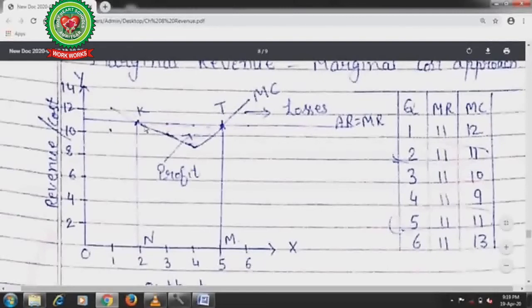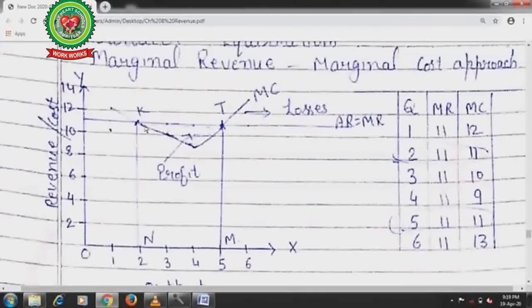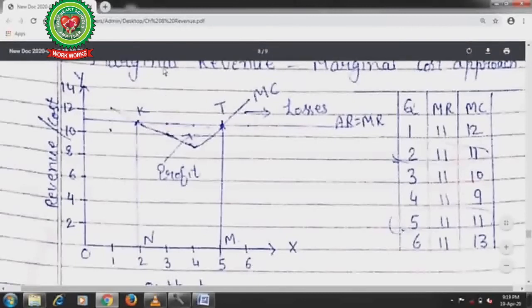This condition is not satisfied, because the second condition according to the marginal revenue and marginal cost approach is that the marginal cost curve will cut the marginal revenue curve from below. See, marginal cost curve cuts the marginal revenue curve from below, and moreover at point T, marginal revenue and marginal cost curves both are equal.